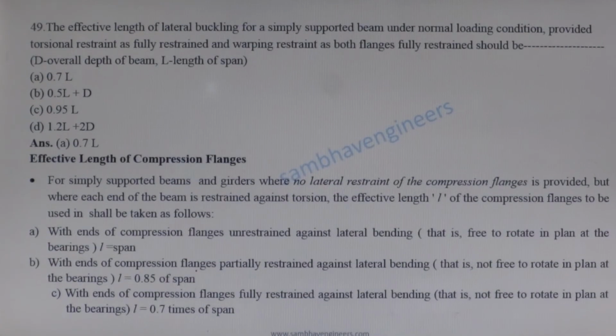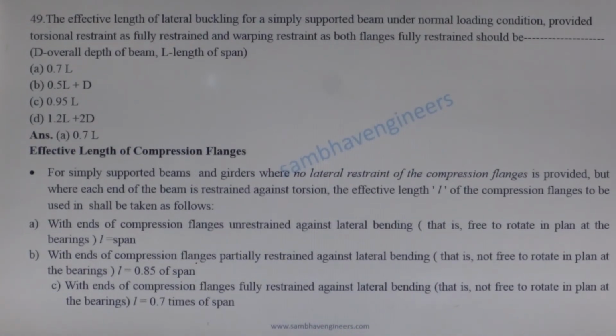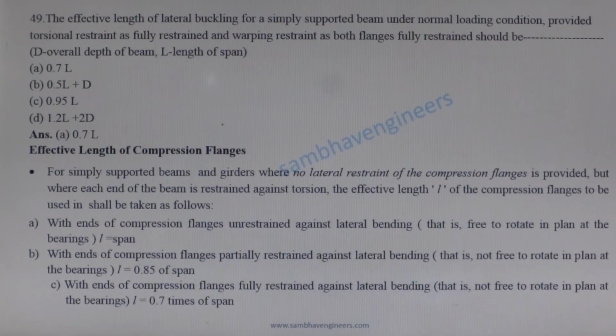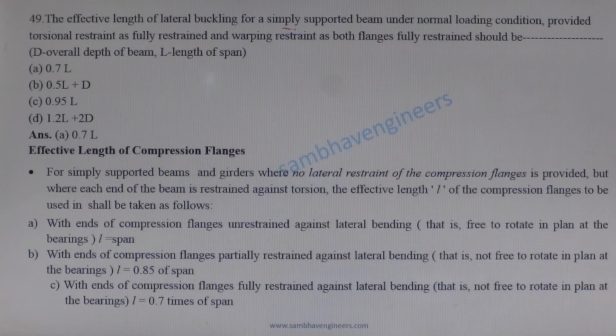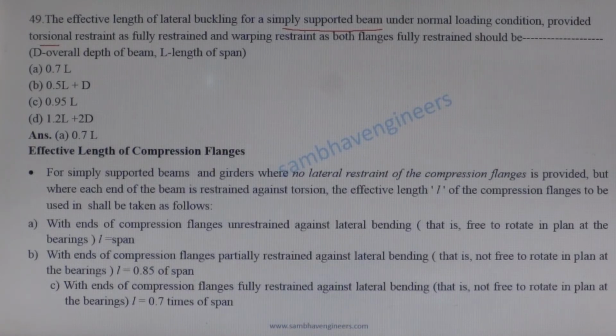Next question. The effective length of lateral buckling for a simply supported beam under normal loading condition, provided torsional restraint as fully restrained and warping restraint at both flanges.